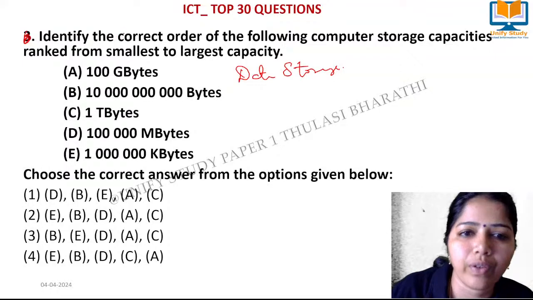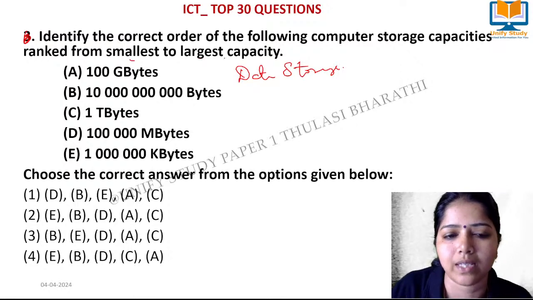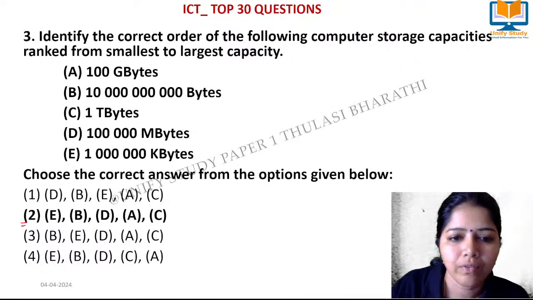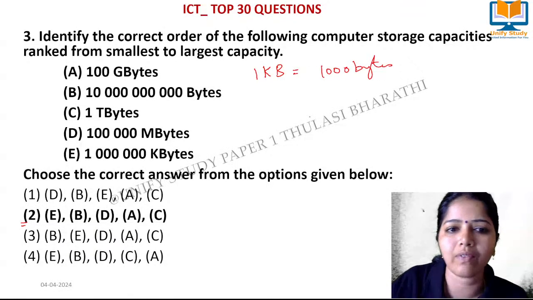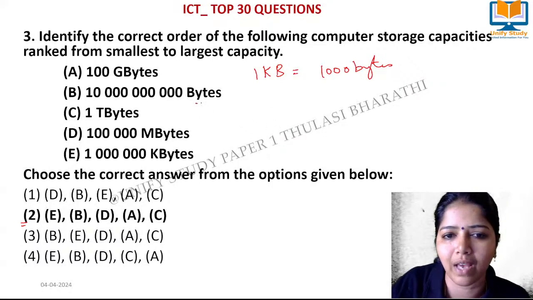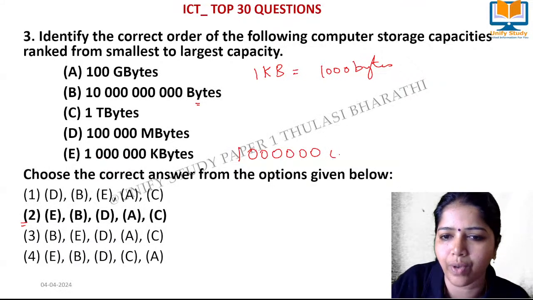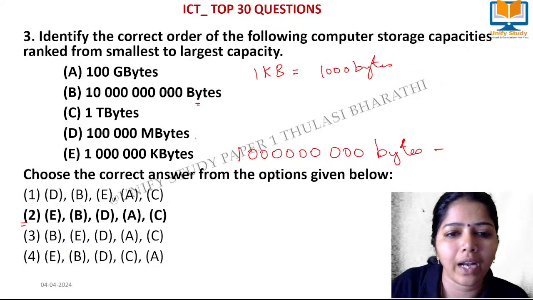Yes, so now we are going to do the correct order of computer storage capacities ranked from smallest to largest. The right answer is option 2. First one is 1 KB. What do you mean by 1 KB? 1 KB is equal to 1000 bytes. So everything we can convert in terms of bytes. So 1 KB is equal to 1000 bytes. So we have to add zeros. Already we have 6 zeros here, so I'm going to add 3 more zeros. So this is in terms of bytes.